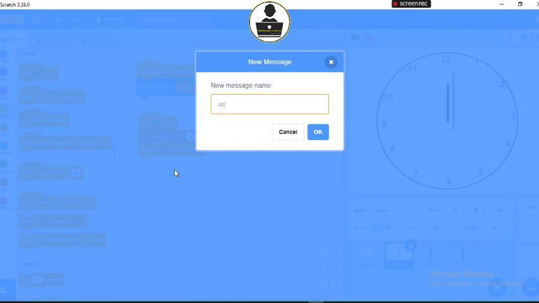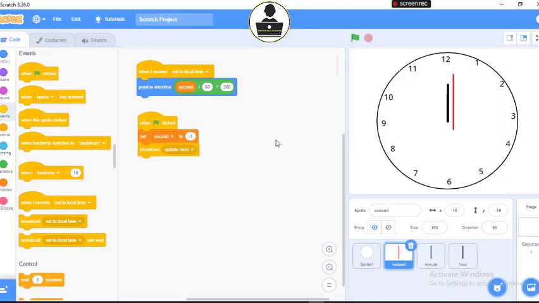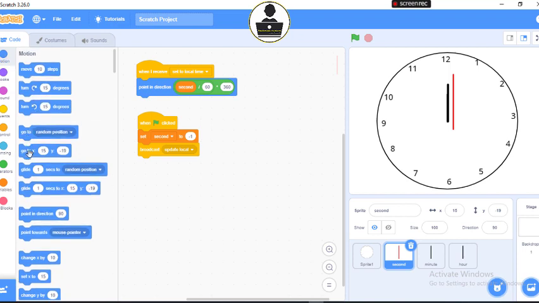You're going to be using your device time to work. If your laptop time is 12 o'clock, your Scratch time will be 12 o'clock. If your laptop time is 5 o'clock, your Scratch time will be 5 o'clock. To update local. Then let's set it to a central point or a midpoint value 0, 0.